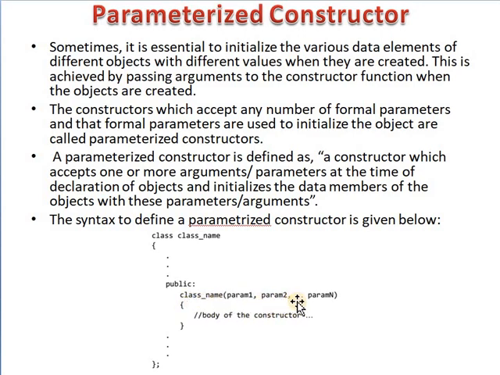This is a parameterized constructor: a constructor having one or more arguments or parameters. Here it is created using the class name, and in the function brackets we pass the different parameters to the constructor.